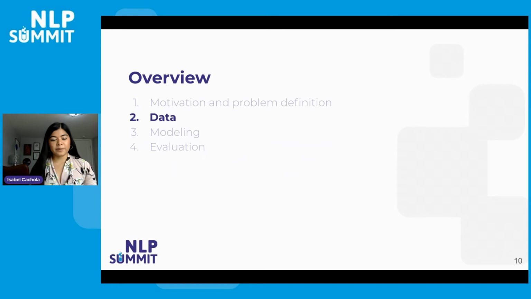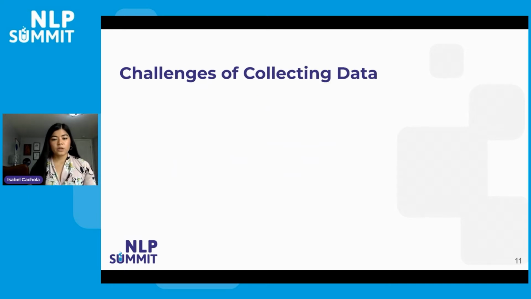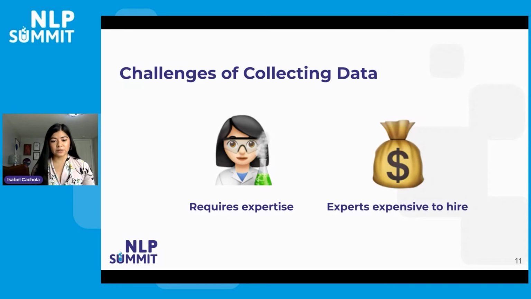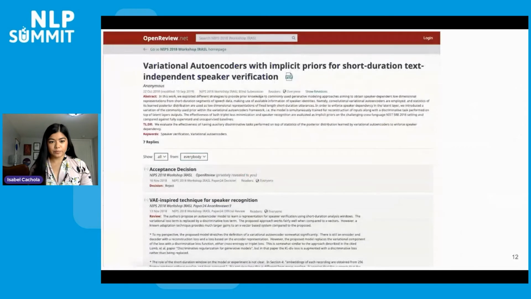So now let's talk a little bit about the data. So with this task, there are a few challenges for collecting data. The first is that writing TLDRs for scientific papers inherently requires expertise. Ideally, what we would do is we would take a bunch of papers, hand them to some scientists, have them read the papers in full, and then write TLDRs that summarize that paper. However, this is both time-consuming and it would be expensive to hire these subject matter experts. So where do we go from here?